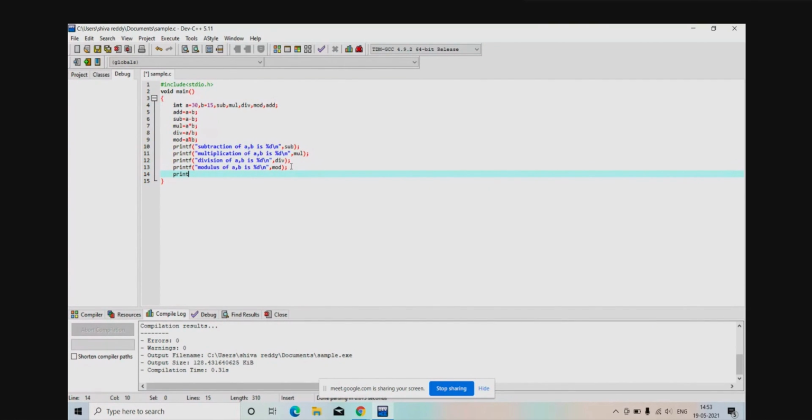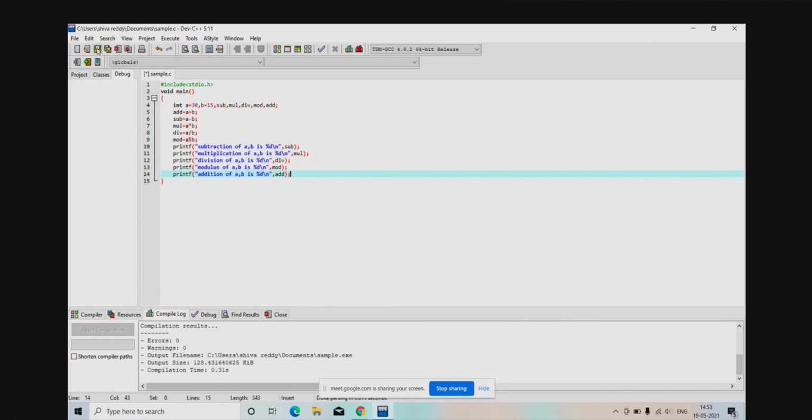Now, printf addition of a comma b is percentage d backslash n. Backslash n means next line, comma, add.